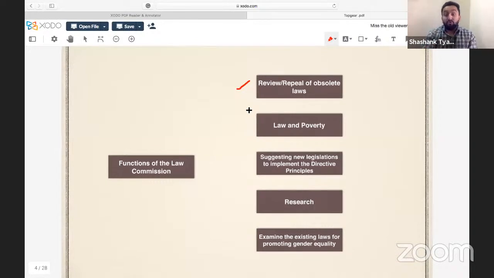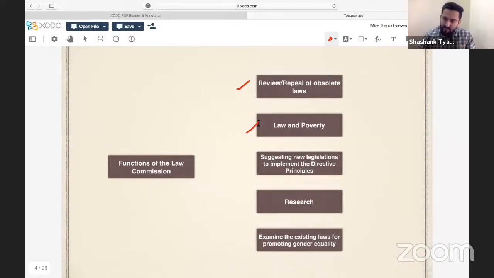So UPSC can also make a statement on the functions of Law Commission. That is why I'm having this discussion with you. Law and poverty. Law Commission also looks into socio-economic laws, meaning those laws which have social and economic implications. It also recommends to the government how to make certain laws so that poverty can be reduced.